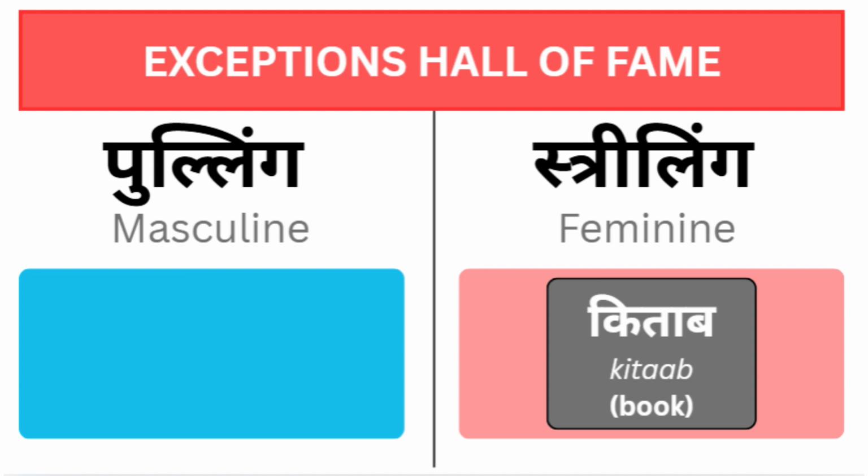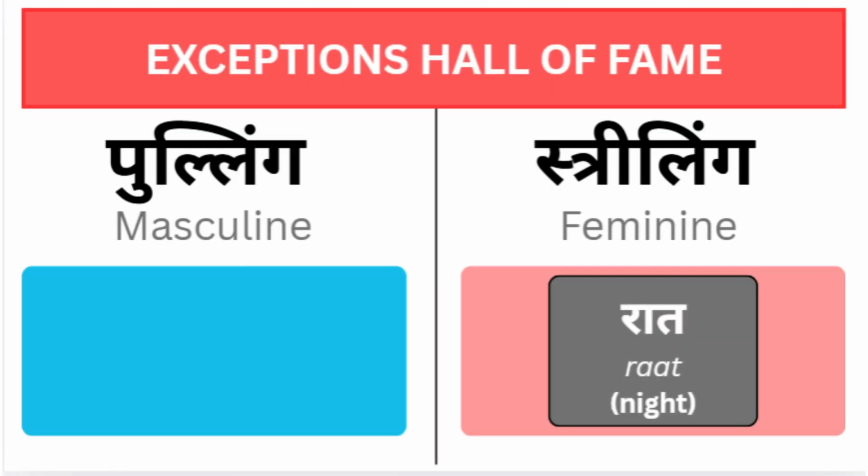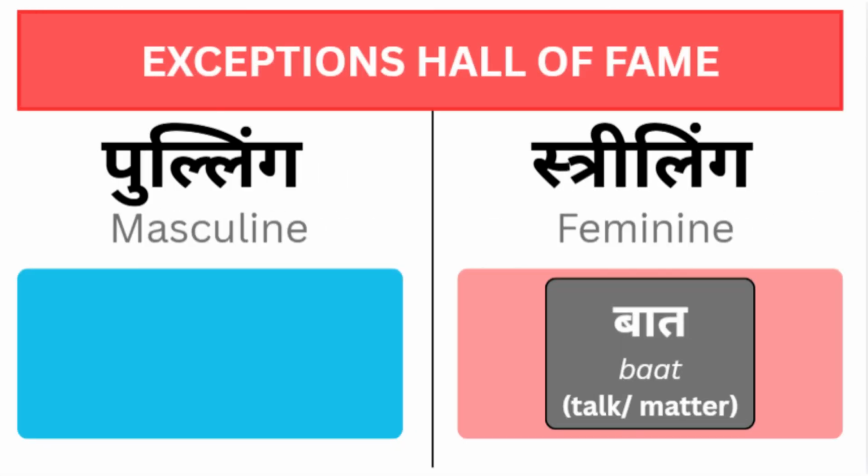Next we have kitab, which means book. It ends in a consonant, looks masculine, but actually it's feminine. It's very commonly tested. Next we have raat, which means night. It ends in a consonant again, but it's again feminine. Next we have baat, again feminine. We often say koi baat nahi, which means it's okay or no matter.